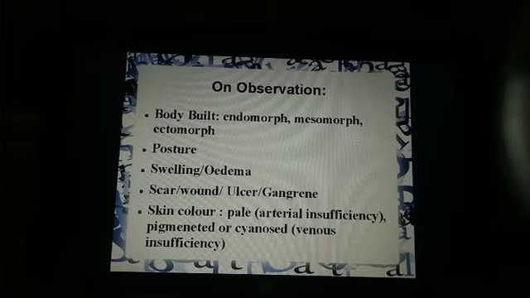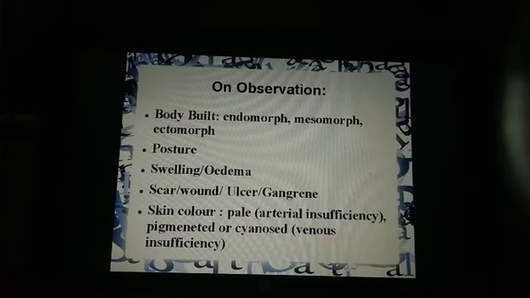Now, on observation, what do you observe in a patient? So body build: endomorph, mesomorph, ectomorph. Thin patients, okay. Medium patients, okay. But endomorph, that are mostly obese people, they have more susceptibility, as we have discussed, right? Obesity as a risk factor.